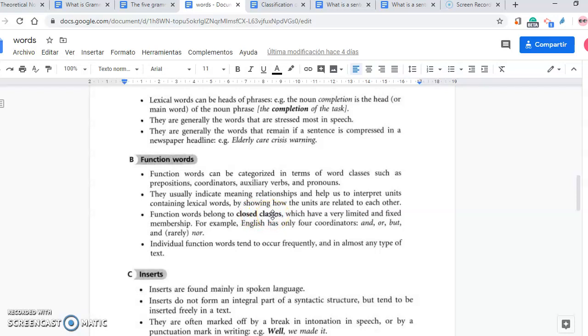Function words are closed classes. Why? Because there are a certain number of function words, but there won't be others. That is to say, it's not a set that is open for new words. The prepositions have always been what they are. There are some that are not used anymore, but there are not new prepositions. There are not new conjunctions. There are no new pronouns.